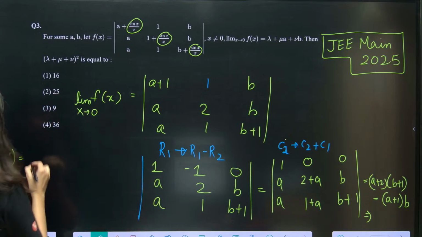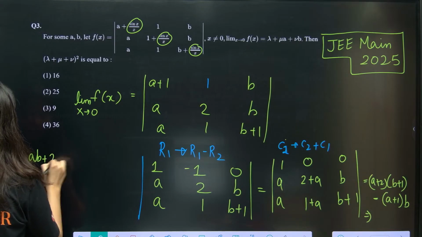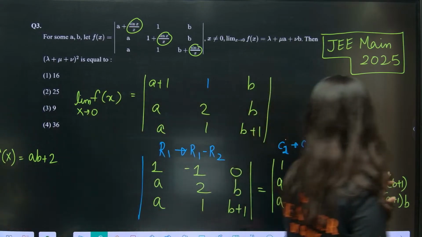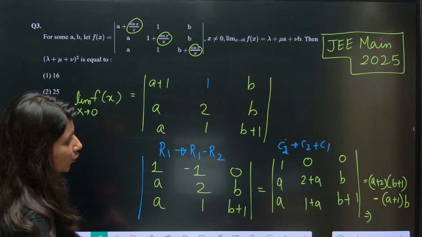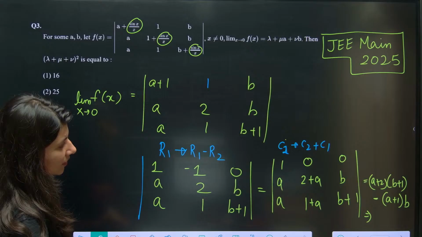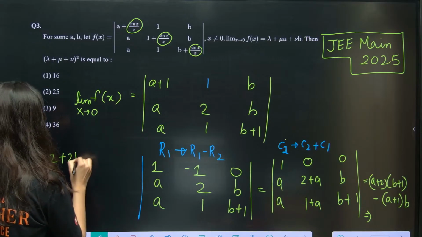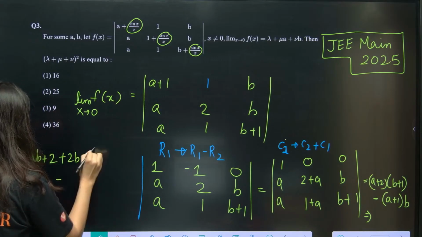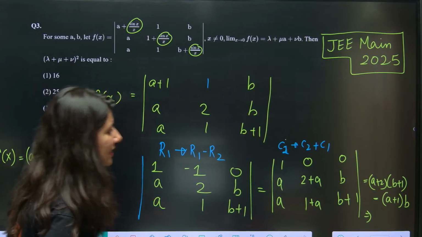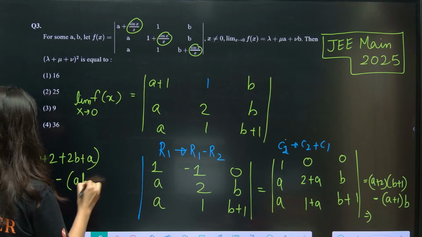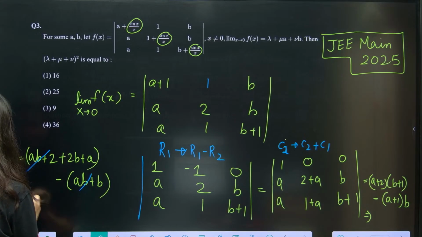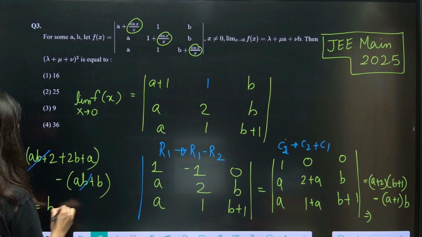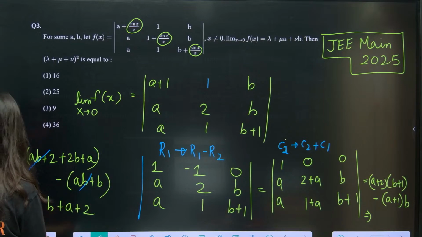AB plus 2B plus A plus 2B plus A minus, what is this? AB plus B. AB plus B, correct? AB cancel. So, f of x, this is 2b, so b plus a plus 2. This is your f of x.